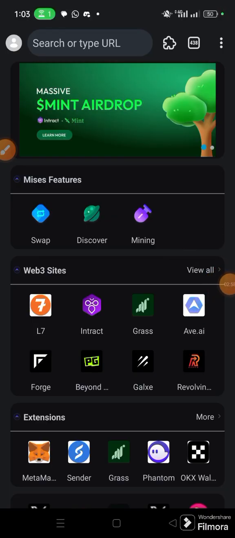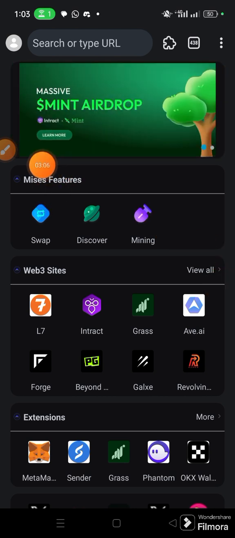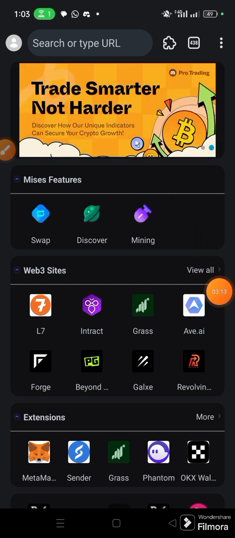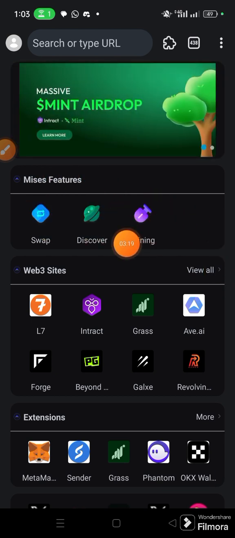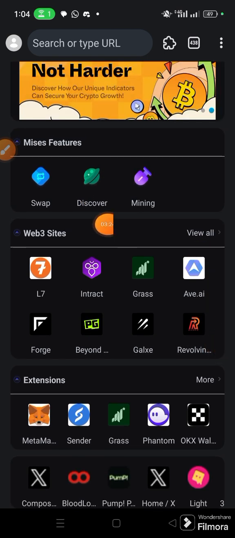Okay, when you open Mises browser, you have this interface before you. You can see how rich it is. We have Mises features. Most of us can no longer participate in this. When Mises browser came out newly and they were trying to grow, some people were able to mine, but now for you to mine, it's just like Bitcoin, you must put in some funds. So that is not basically a concern. So let us begin with Web3.